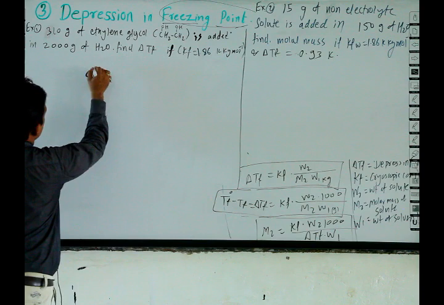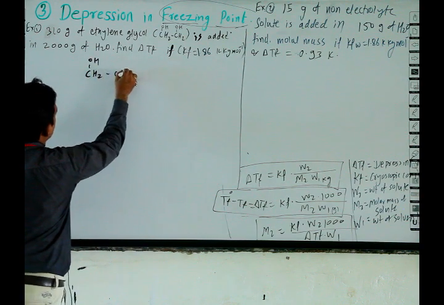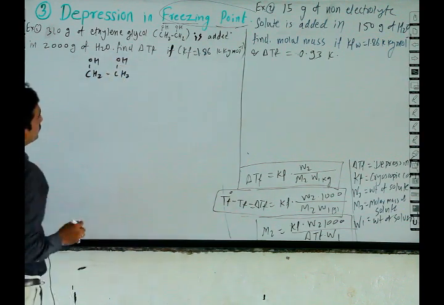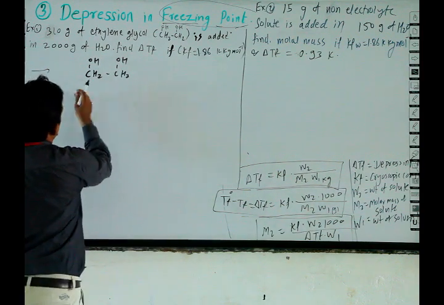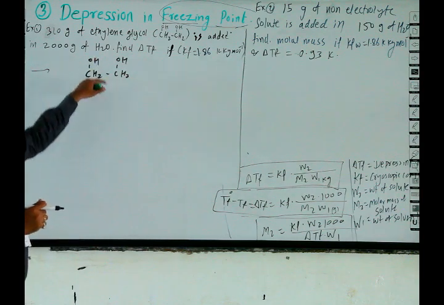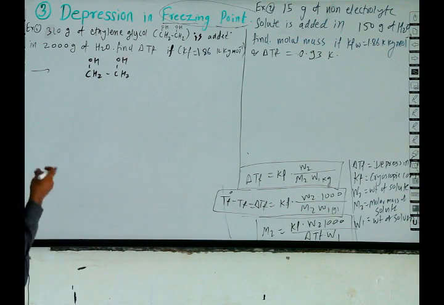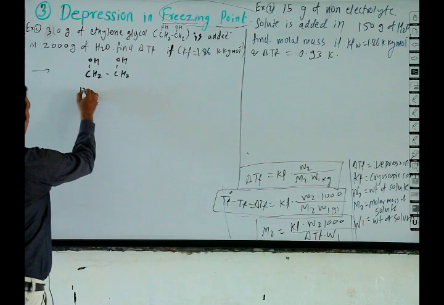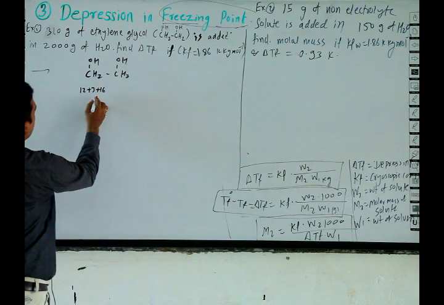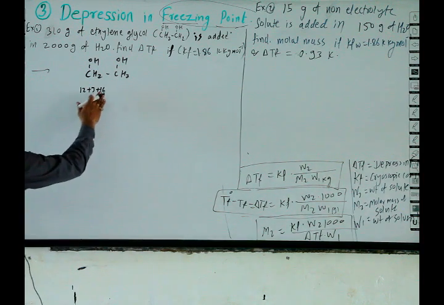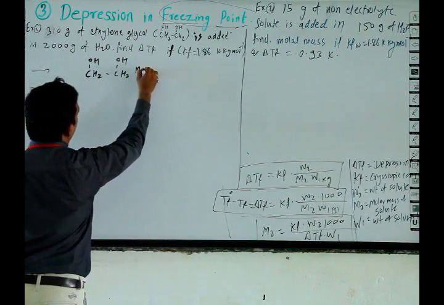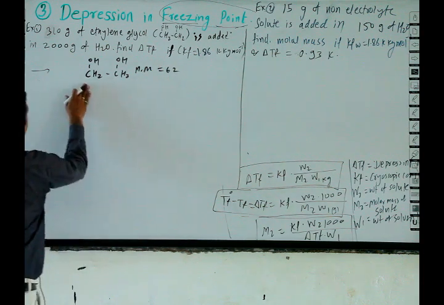First we have to find the molar mass of CH2OH CH2OH: 12 plus 3, 15, plus 16, that is 12 plus 3 plus 16 and so on, and the value of M is 62.